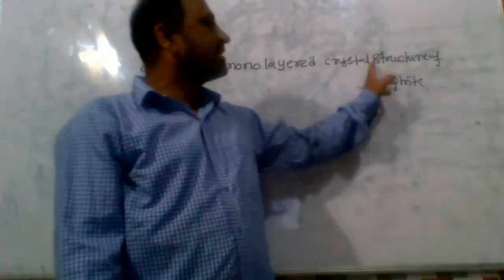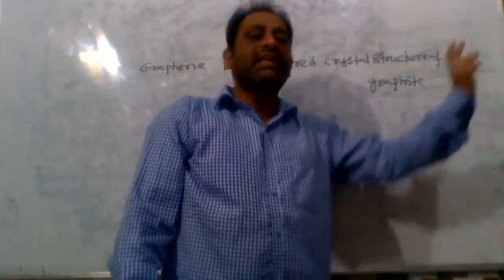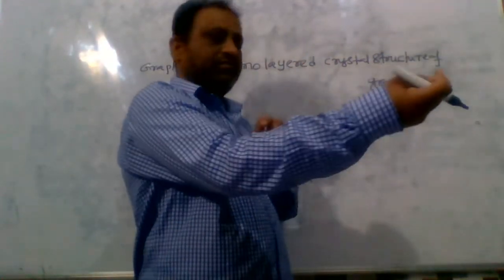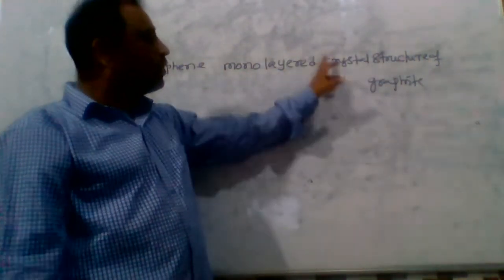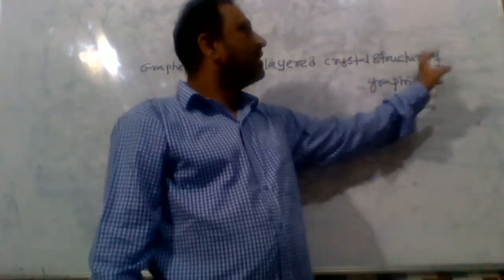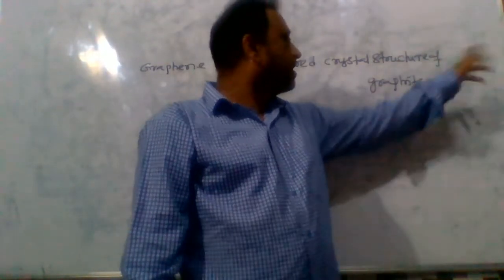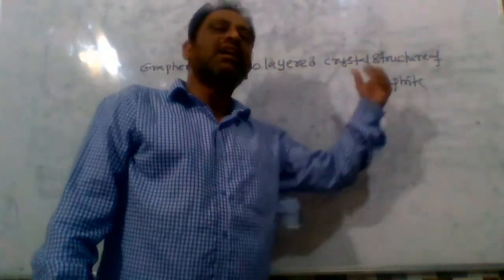That monolayered crystal sheet of graphite is called graphene. Graphene is more stable than graphite.